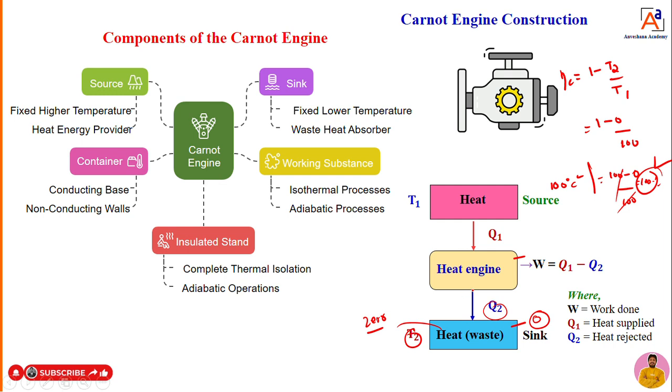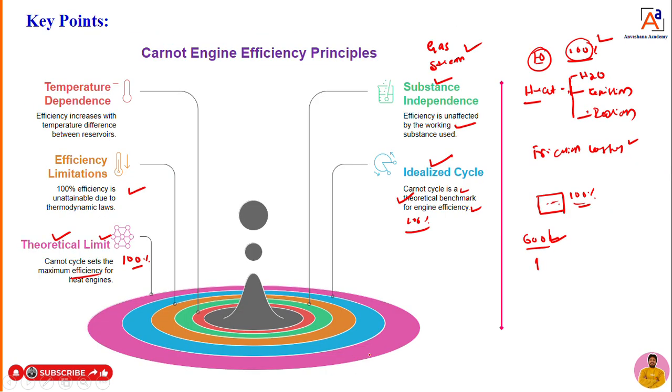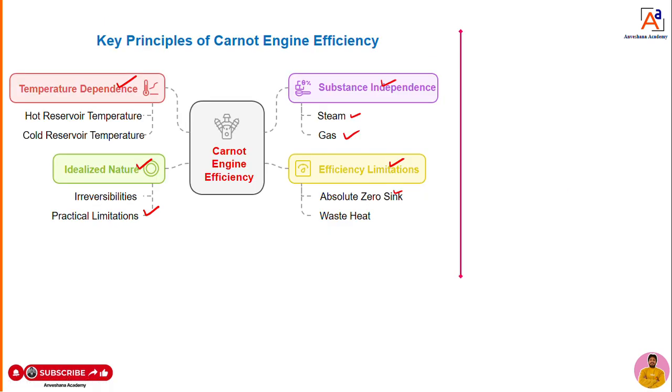There is no temperature at the sink side. The temperature is 0, he is telling. But it is not at all possible. Absolute zero sink, he is telling, but it is not possible. Whatever sink is there, that is actually a waste sink. Okay, fine.